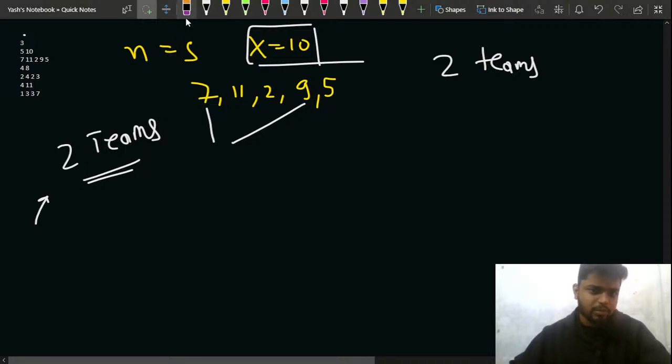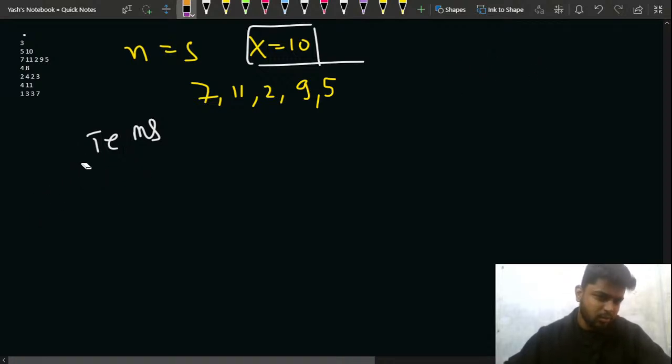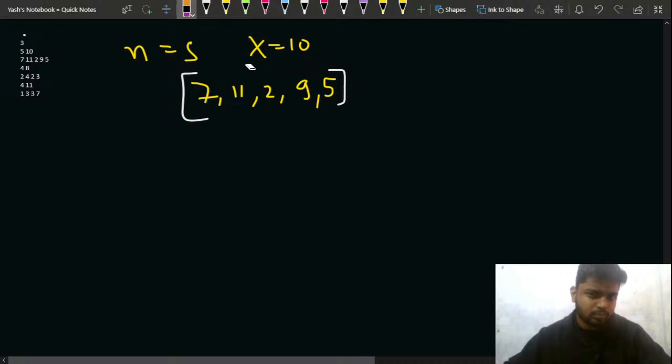Okay, so I'll tell you what you can do. You have to maximize the number of teams, right? Sliding window, how do you think that it is going to help us? What type of sliding window? You will apply the sliding window on this original array, or you will do something else with this array? What will you do? But at least you have tried, that's good, right?